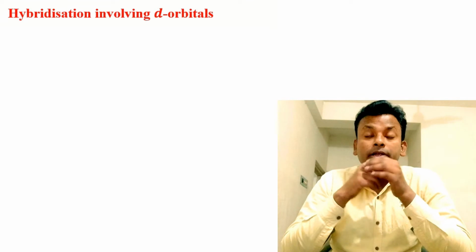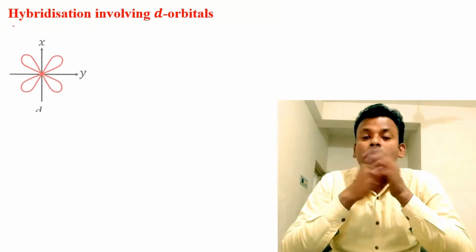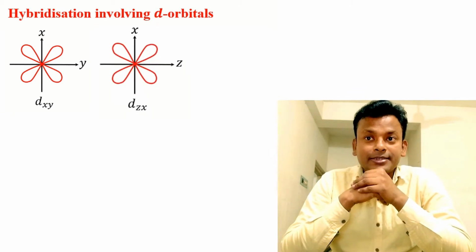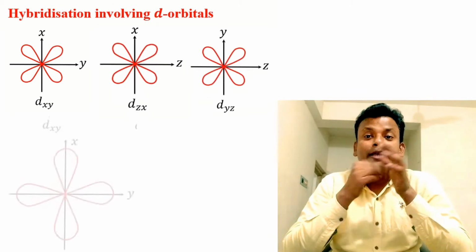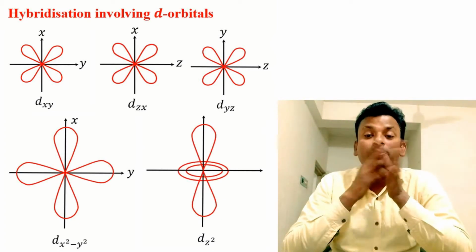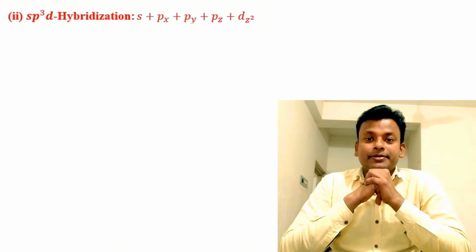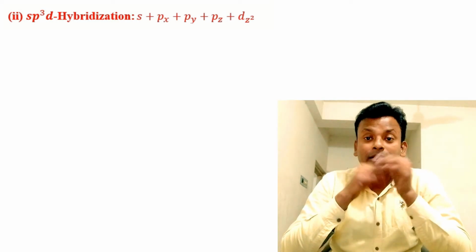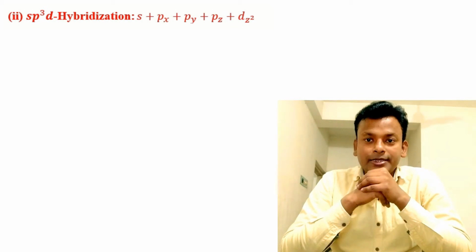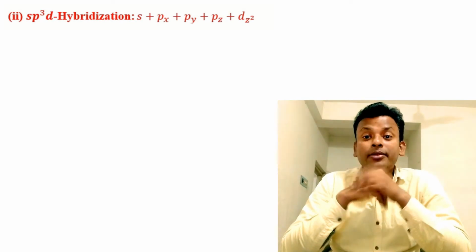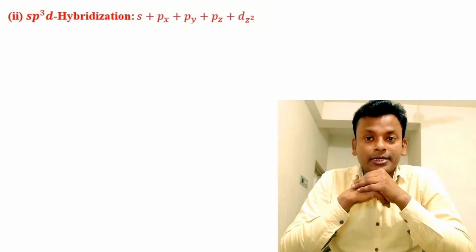Hybridization involving d orbitals. The first one is dxy, second dzx, dyz, dx square minus y square, dz square, that is the five d orbitals. sp3d hybridization. Here one s orbital, three p orbitals, that is px, py and pz, and one d orbital, that is dz square, are involved in sp3d hybridization.